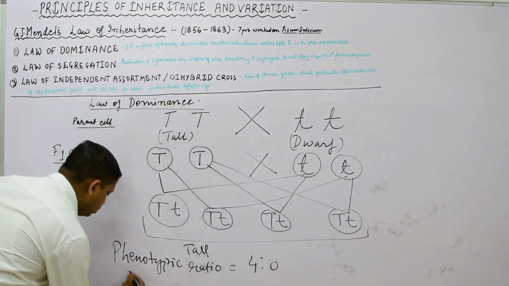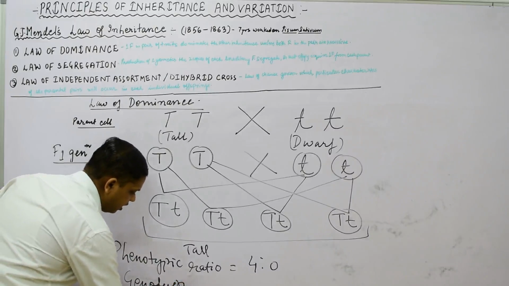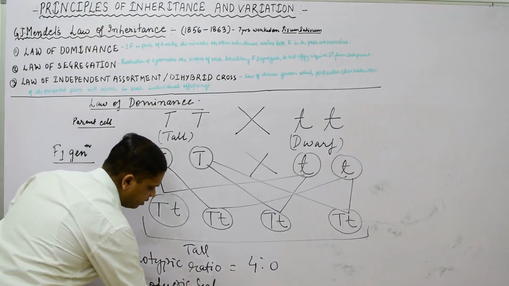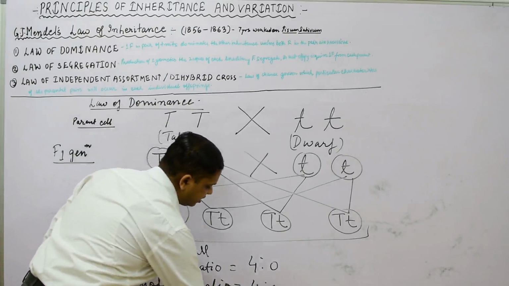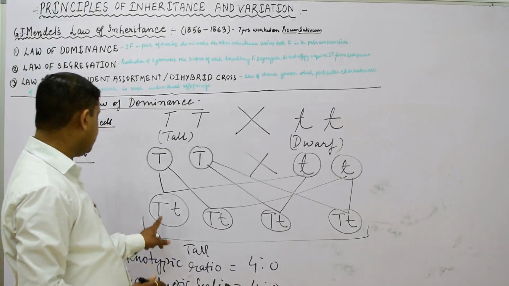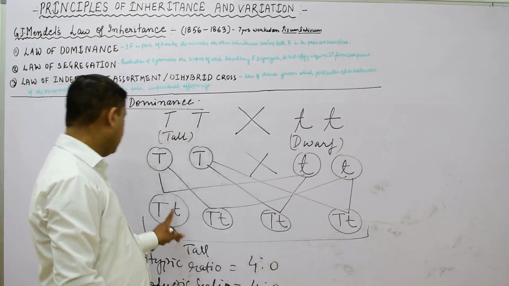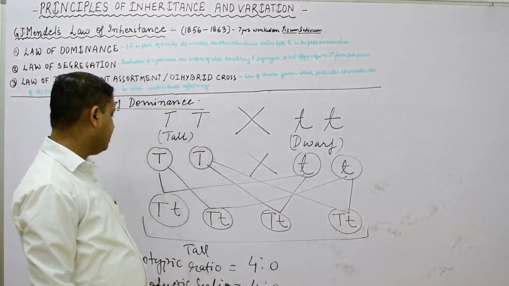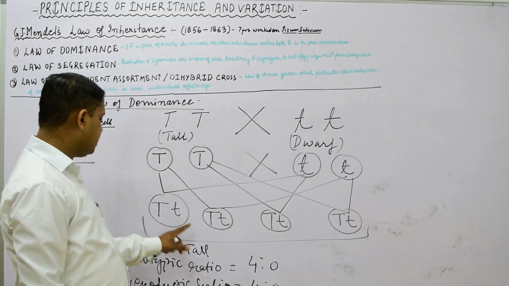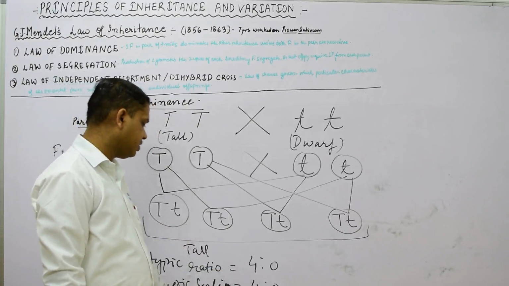In the case of the genotypic ratio, we also get the same ratio: we see capital T with small t in every pair. So the genotypic ratio is 4:0 and the phenotypic ratio is 4:0.